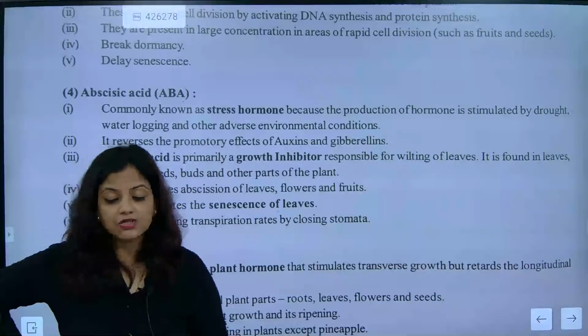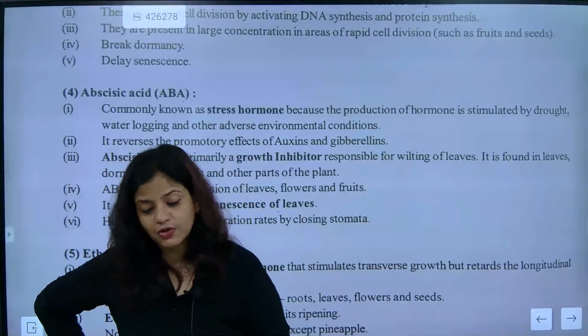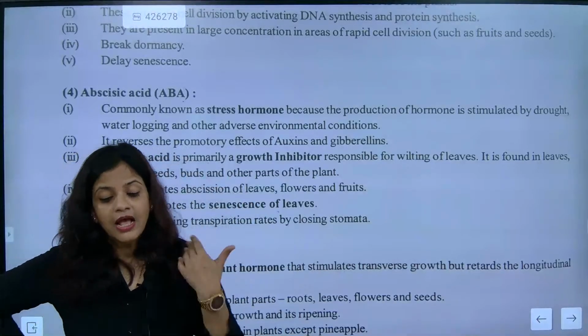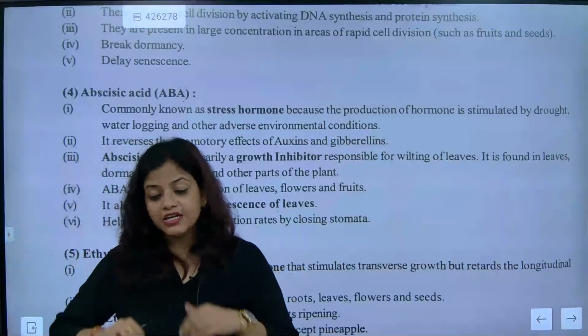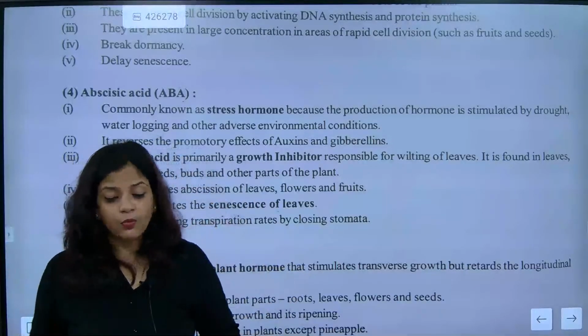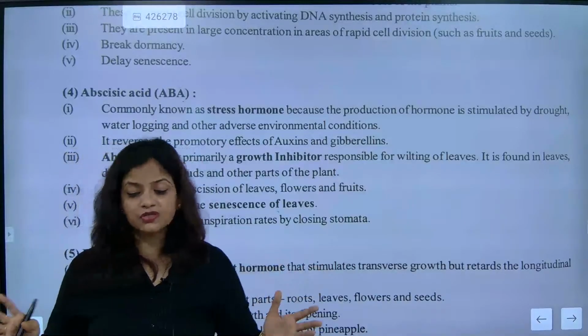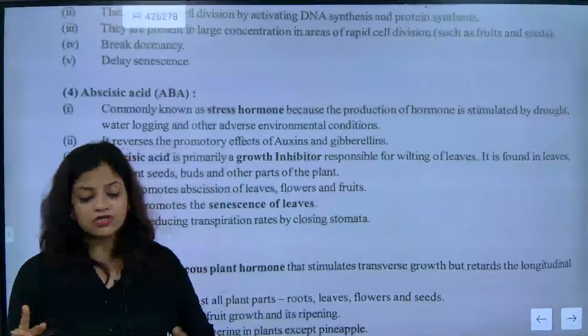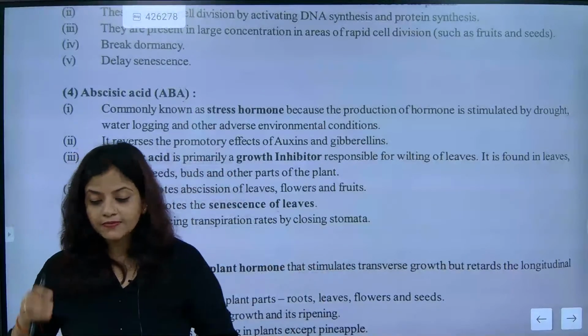See why? If the plant keeps on growing in a drought region, at the time when water is not there, the developing region of the plant will need more water. Understood? Because water is life for a plant. They do photosynthesis with that only, because the stomatal pores will be open when they are getting water. Understood?